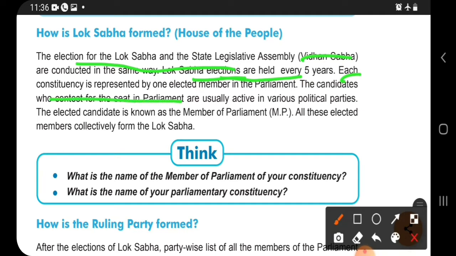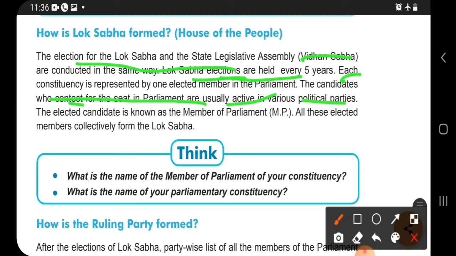Each constituency is represented by an elected member of parliament. The candidates who contest for a seat in parliament are usually active in various political parties. Lok Sabha is especially the people's house, and everything in the Lok Sabha is maintained by the people.